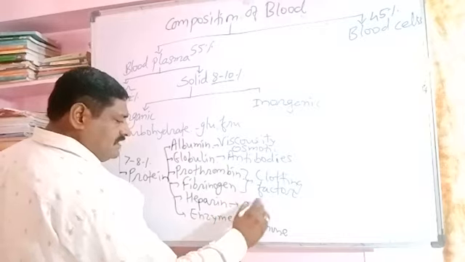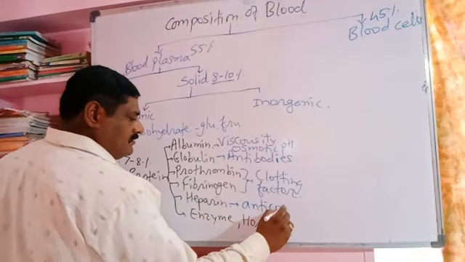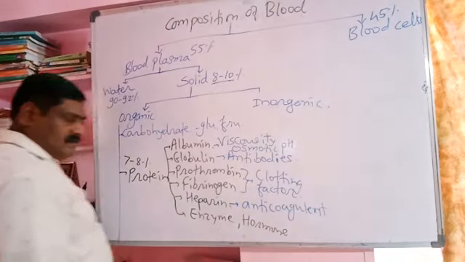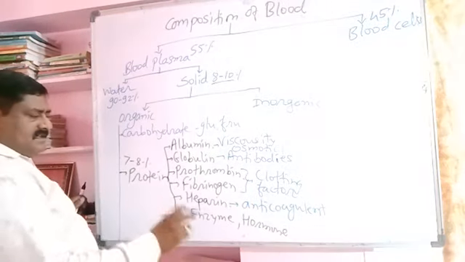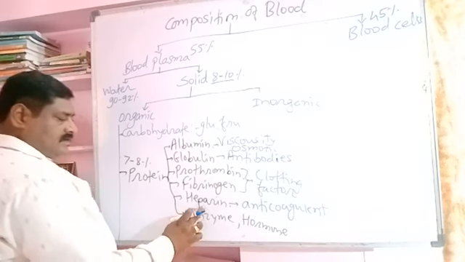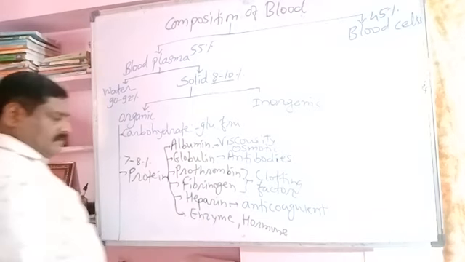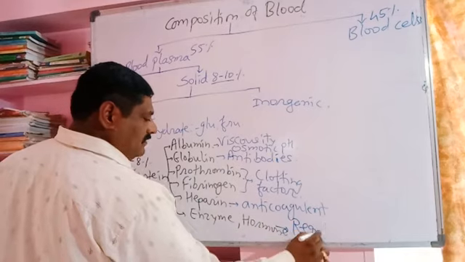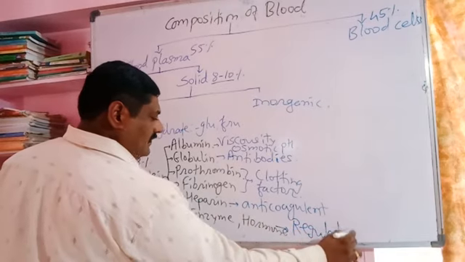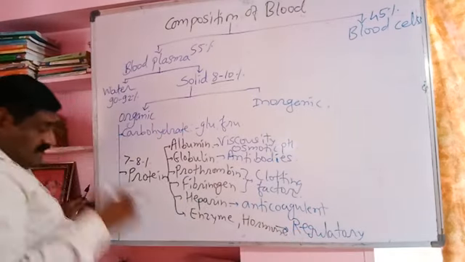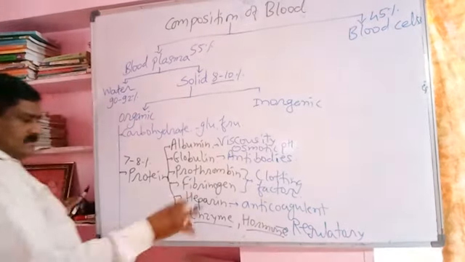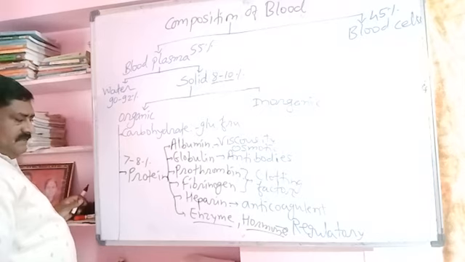Heparin acts as an anticoagulant, which prevents the clotting of blood inside the blood vessel. Normally, the blood flows in the blood vessel and does not clot due to the presence of this heparin protein. Enzymes and hormones are the regulatory proteins. Enzymes act as biocatalysts, and hormones stimulate the various organs to perform their function.